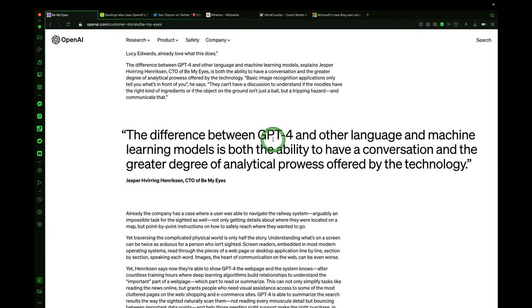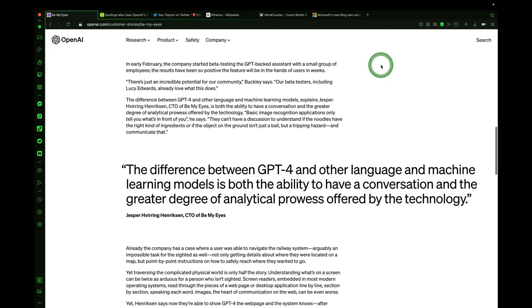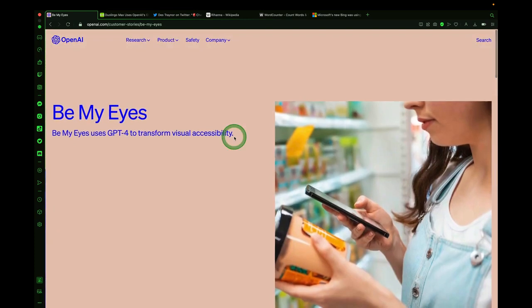So it says the difference between GPT-4 and other language and machine learning models is both the ability to have a conversation and the greater degree of analytical prowess offered by the technology. So Be My Eyes, super cool how it uses GPT-4 to transform visual accessibility.